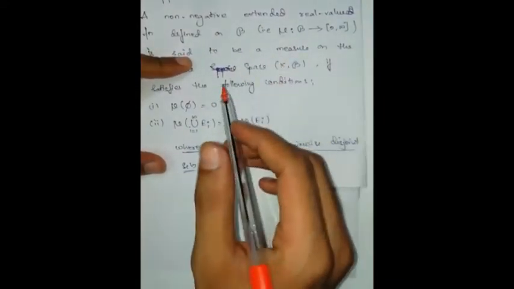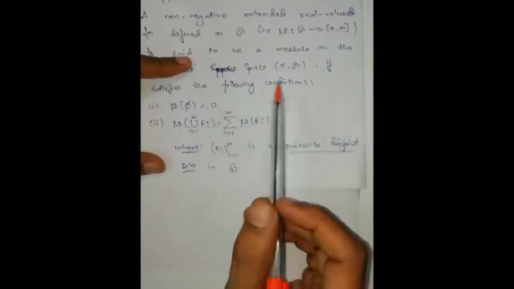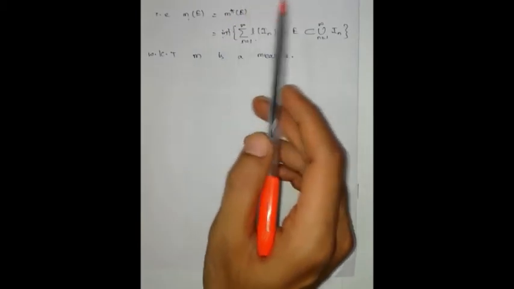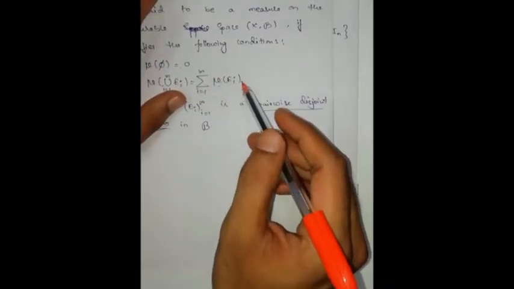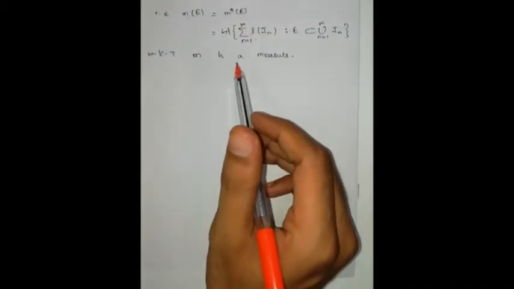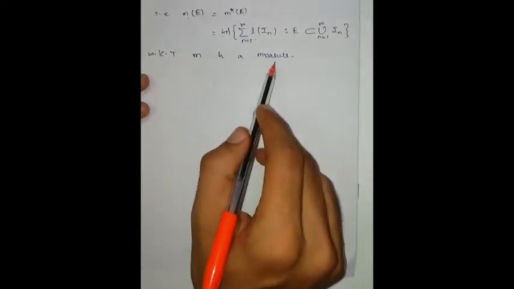Also we have proved the countable additivity of m star, that is the outer measure of the union is the summation of the outer measures of the elements. Already we have proved this in the second semester. Therefore m is a measure.